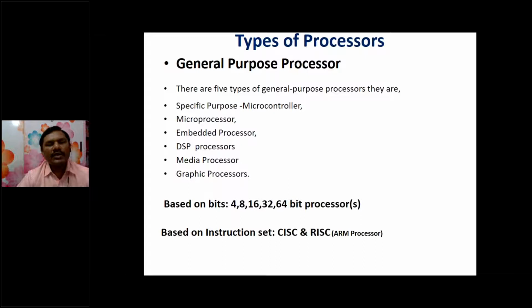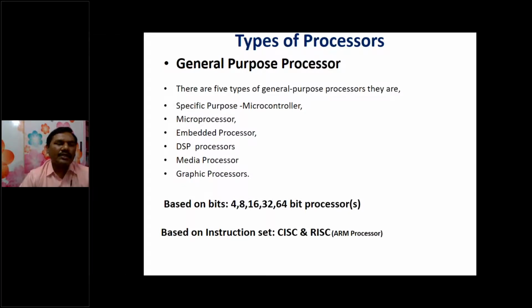And the processors are also categorized based on number of bits: 4-bit, 8-bit, 16-bit, 32-bit, and 64-bit processors. So today's laptops and desktops all are running on 64-bit processors. But to manufacture the 32-bit and 64-bit processors, they have taken the 8086 as a reference processor.